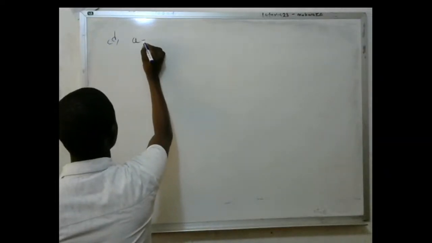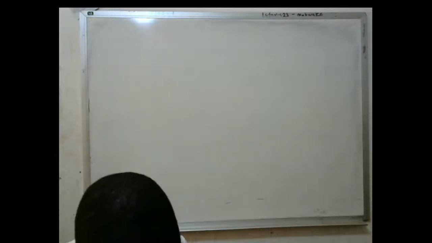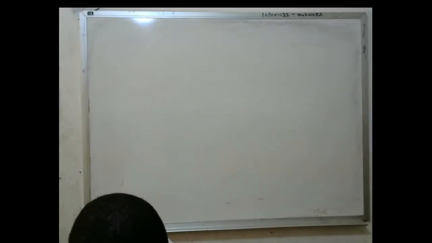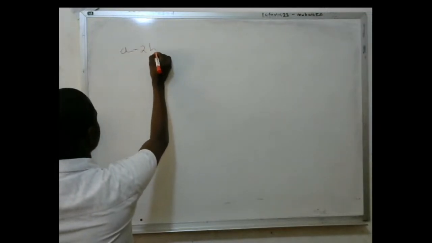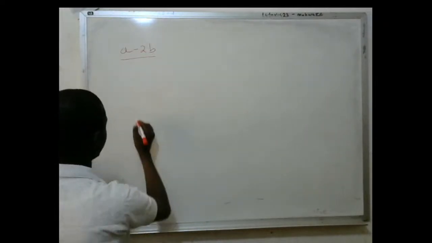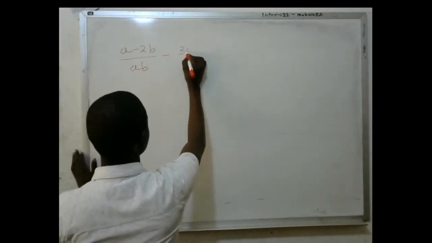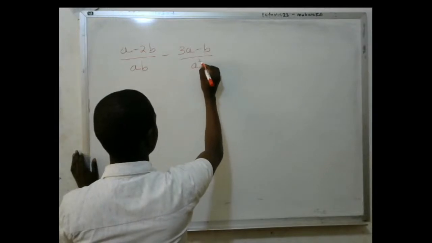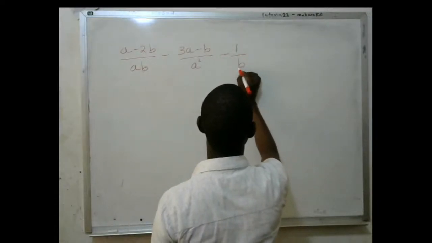It is (a minus 2b) over ab, then minus (3a minus b) over a squared, then minus 1 over b.